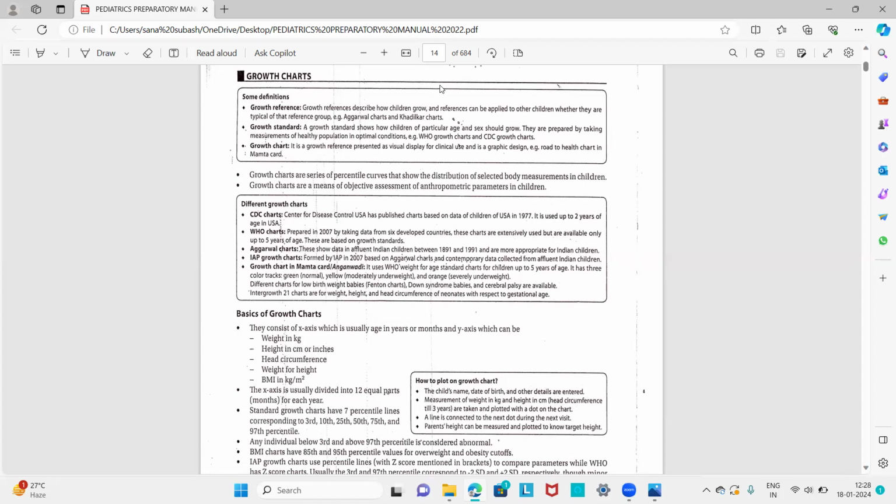And the next use is as a tool for teaching. It can also be used for teaching, for example, the importance of adequate feeding and the deleterious effect of diarrhea. By using these growth charts we can explain that if the child keeps to the normal range, it is fine, but if there is any deviation from this normal range, it will adversely affect the